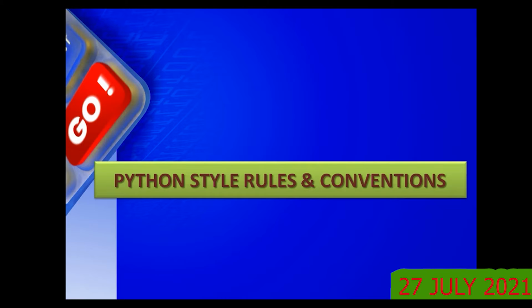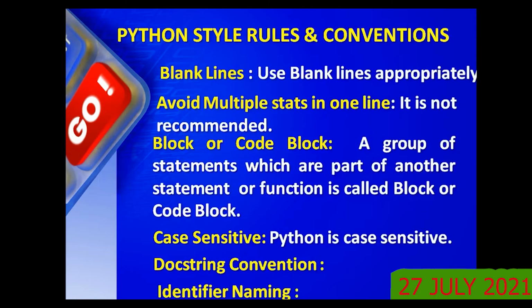Even if you don't use white space, as far as the interpreter is concerned, it makes no difference. However, for more clarity and readability of the program, we need to use blanks at appropriate places, preferably around operators. For example, for a plus sign, use a blank before and after it. If you are using a star, the multiplication symbol, or an assignment statement, that is the equal to sign, use blanks before and after, but not with parentheses like curly brackets, square brackets and parentheses. Getting the idea? Okay.